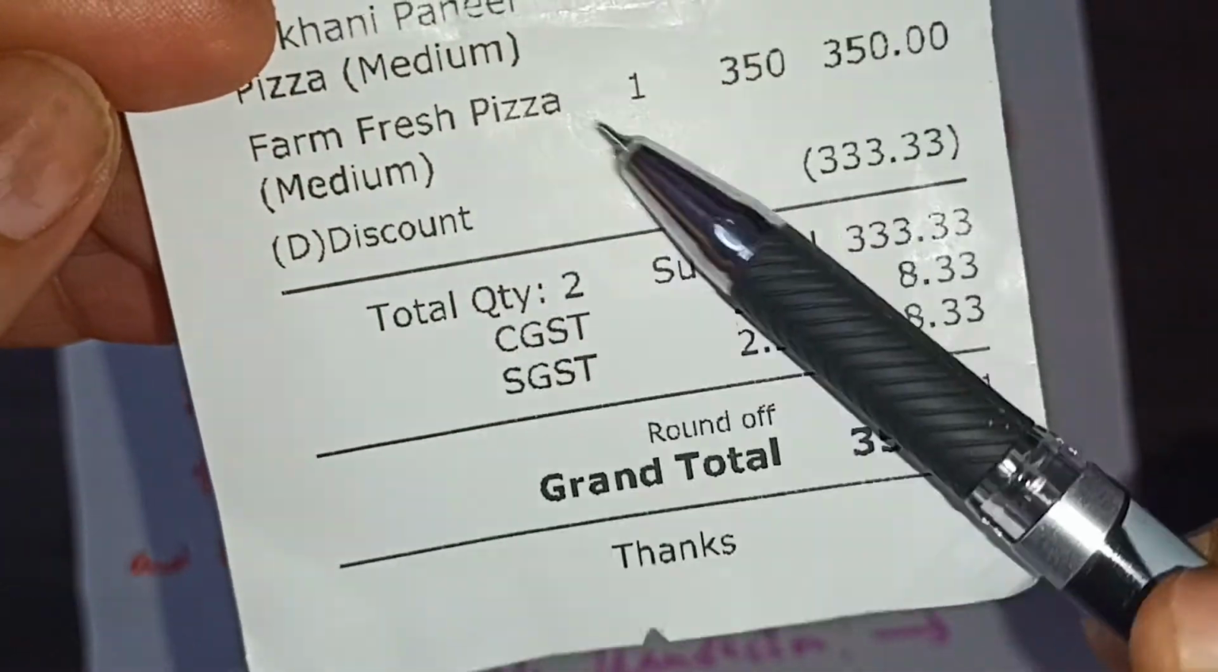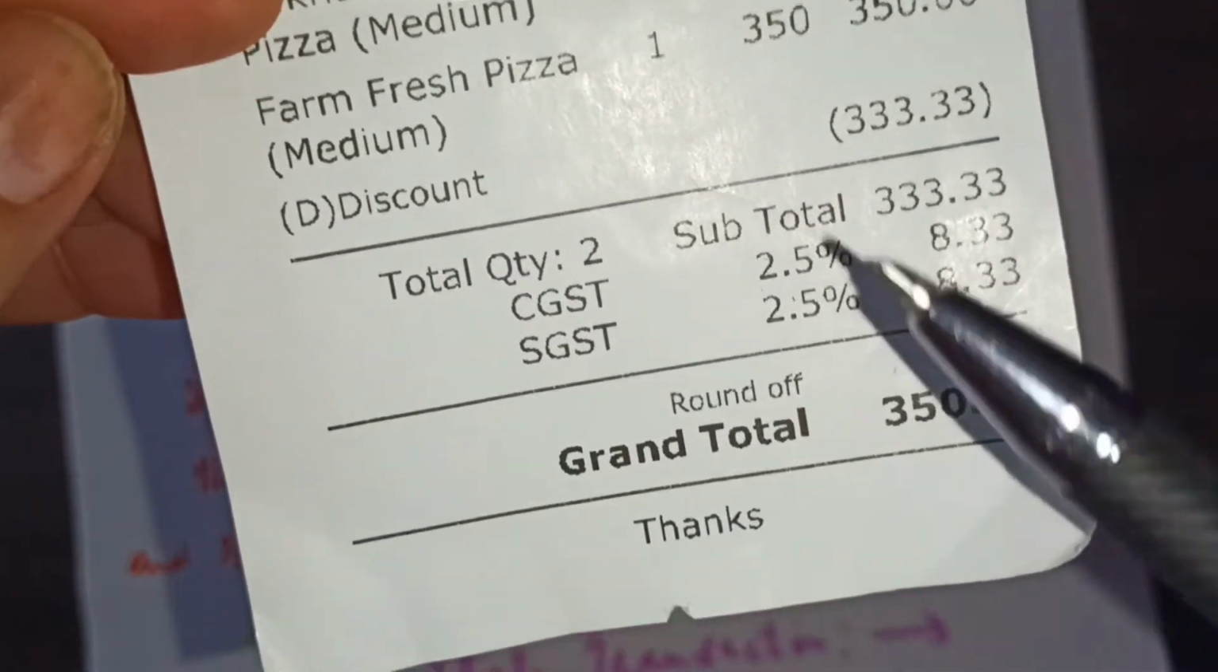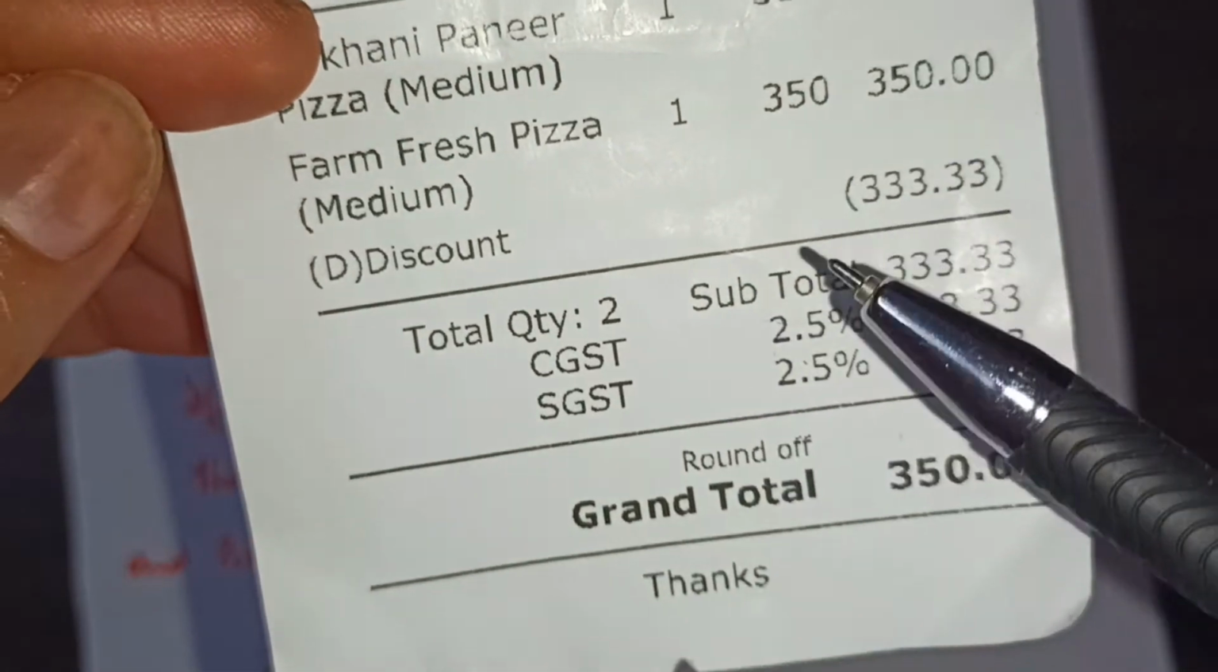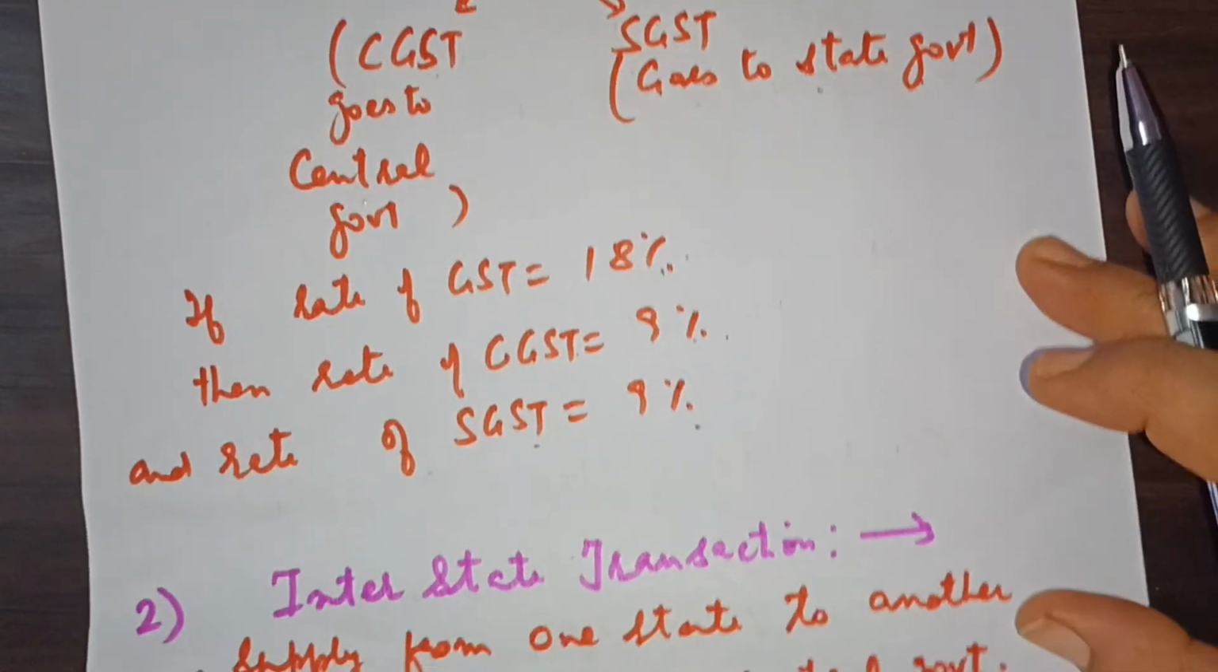If suppose the thing is at 18%, then 9%, 9%. If it is suppose 8%, then 4%, 4%. So it will be equally divided between the center and the state.